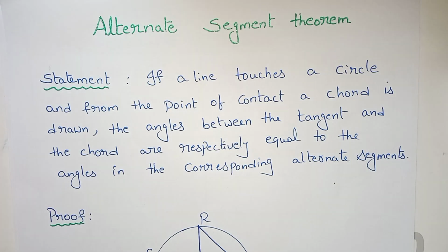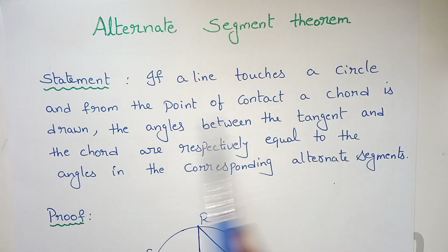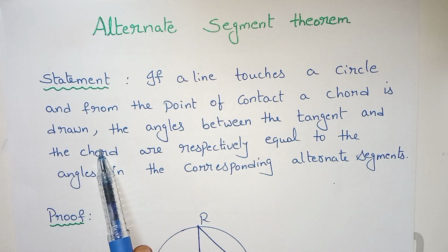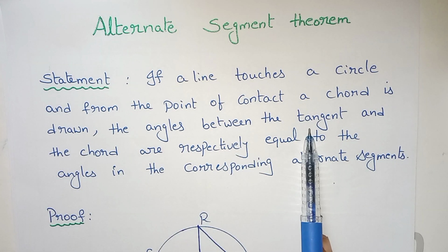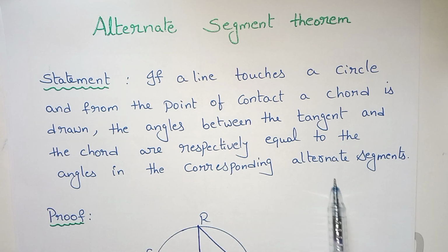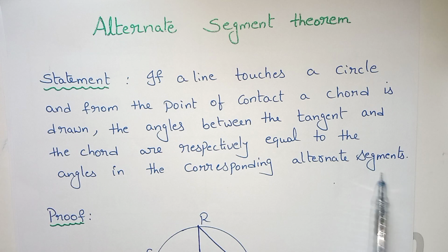Hello students, today we will learn the alternate segment theorem. Statement: if a line touches a circle and from the point of contact a chord is drawn, the angles between the tangent and the chord are respectively equal to the angles in the corresponding alternate segments.